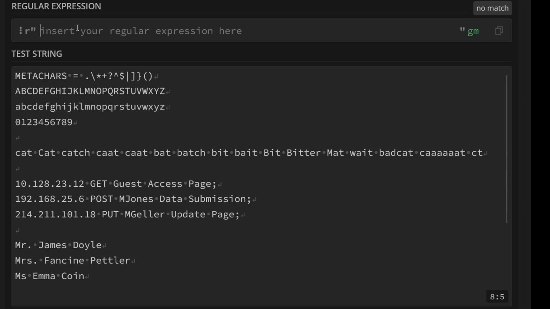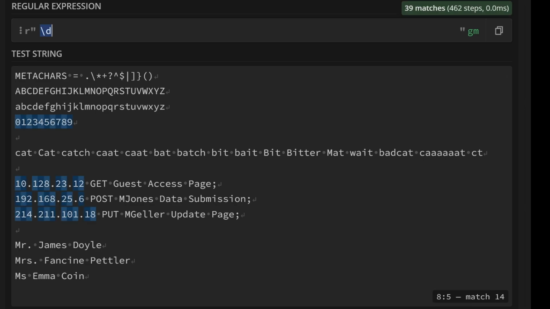Well, we can use our \d to say I want digits, and I want 3 of them. Actually, I want 2 or 3 of them. So you can see there, it's looking for digits 2 or 3, but it's finding separate occasions, not one IP address. To find one IP address, we could just repeat this multiple times with a dot between them. So if I copy this. Now to find a dot in a string, because it's a meta character, you need to escape it with a \. And we'll have to do that again, and again, and again.